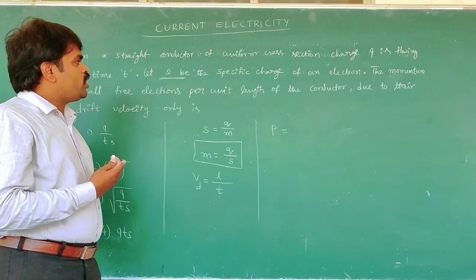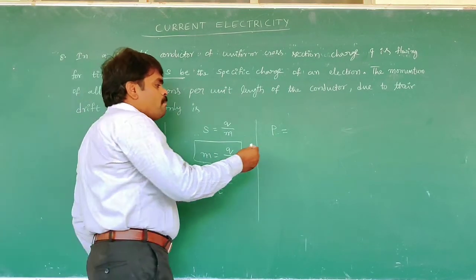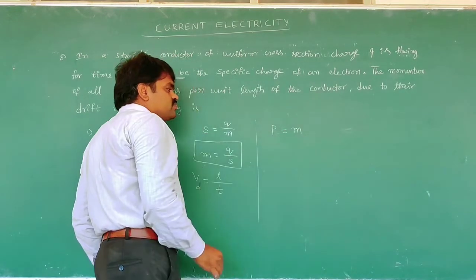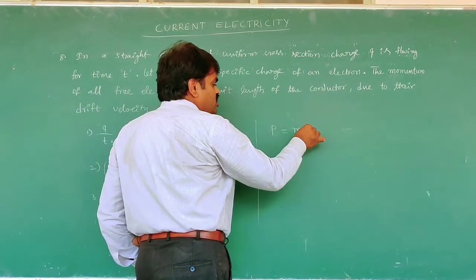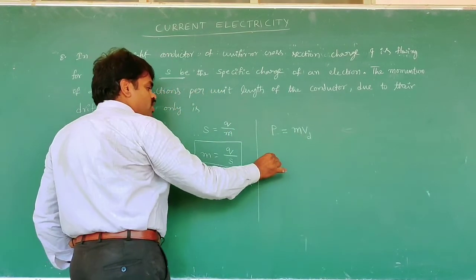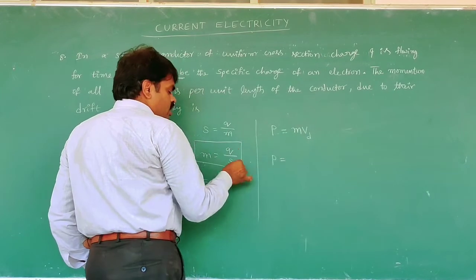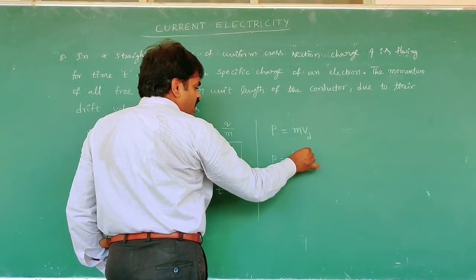Here the charged particle is moving with mass m and drift velocity Vd. Then we substitute: P is equal to m, which is Q by S, times Vd, which is L by T.